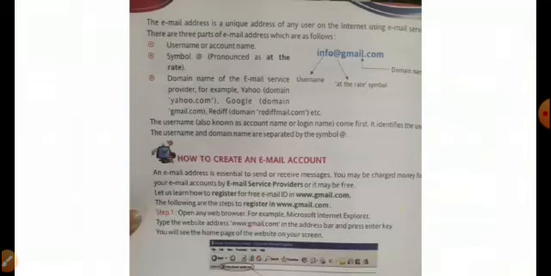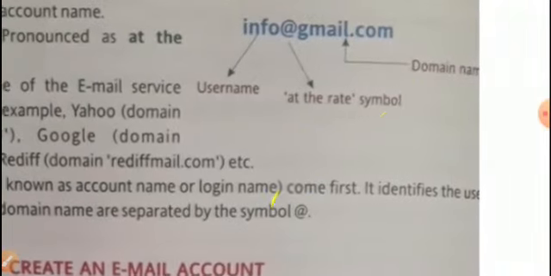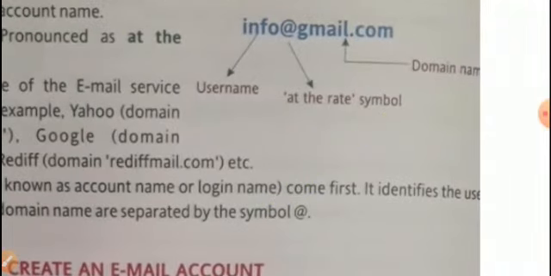So first of all, username or account name. Here you will understand better. First of all, info@gmail.com. We have studied here that there are three parts of an email address. First, username or account name. Second, the symbol, which is pronounced as @. Dear students, these are the necessary things which you have to follow for making your email address.